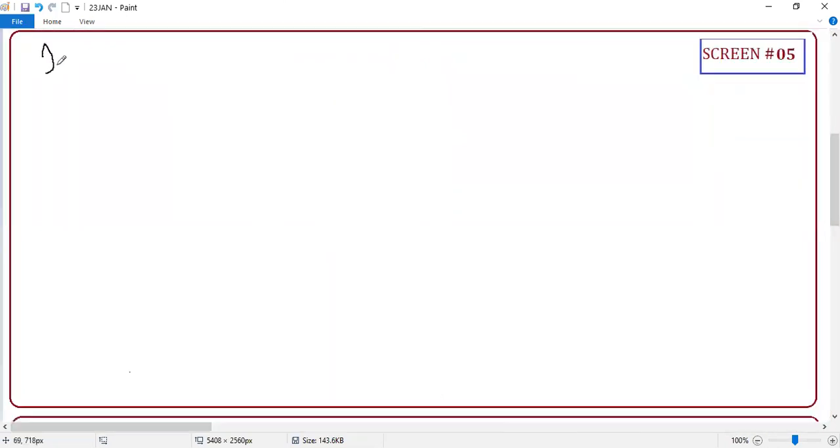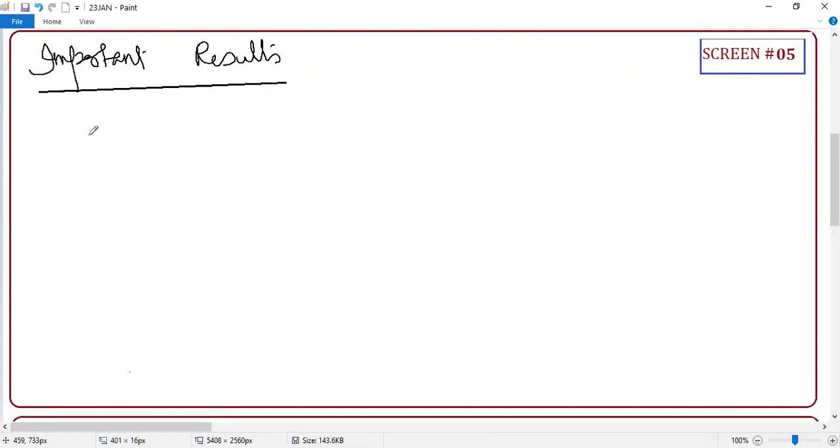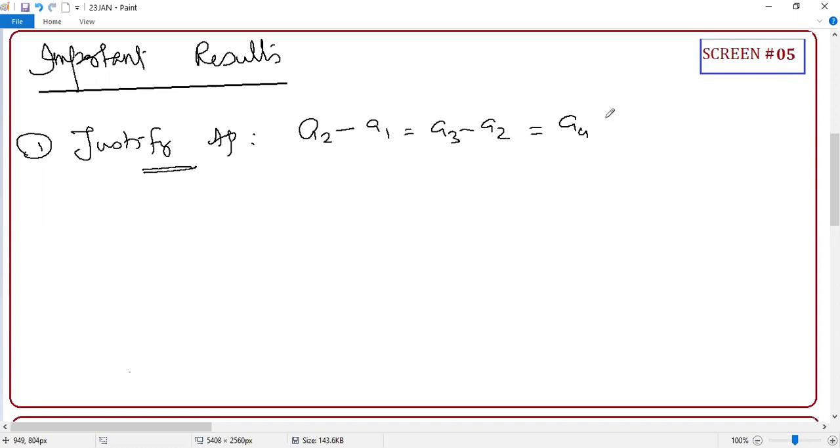So then we learned some important results. What are all the important results? First, we learned to justify AP, whether it is AP or not. How will you justify? Very simple. A2 minus A1 is equal to A3 minus A2 is equal to A4 minus A3.